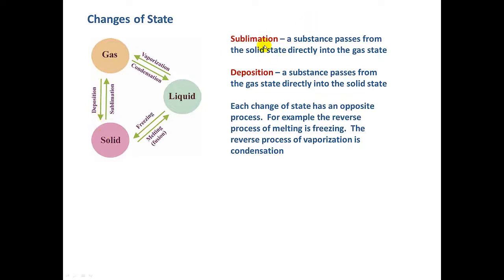So sublimation, you might or might not have heard of it, is where a substance passes from the solid state directly into the gas state. Some examples of sublimation: dry ice, that's actually solid carbon dioxide, and dry ice is a solid. It never melts into a liquid. It goes directly into the gas phase. Another example would be those Airwick air fresheners.